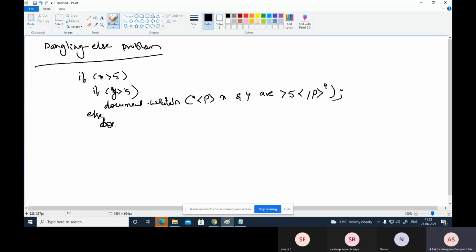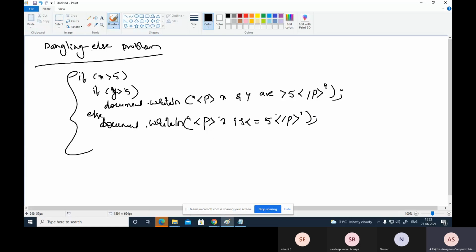Again document.writeln, paragraph tag, x is less than or equal to 5. Here the dangling else problem has occurred. In this case this else always works with this if only.